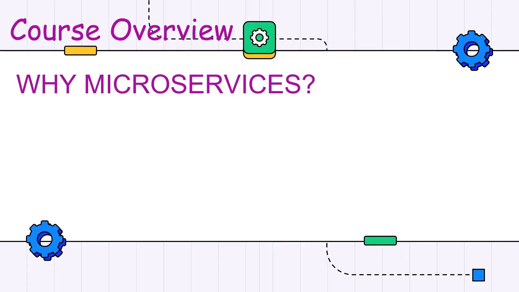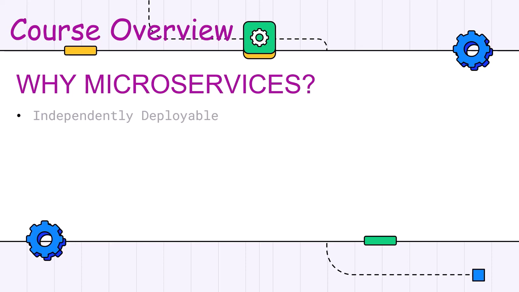Let me try to answer the big question: why microservices, or what advantage does microservice bring to the table? Microservices are independently deployable. What that means is if in a project there are multiple microservices, we might be working on one microservice at a time. Or each team could have one microservice that they are working on, and they can be deployed individually rather than deploying the complete project with all the microservices.